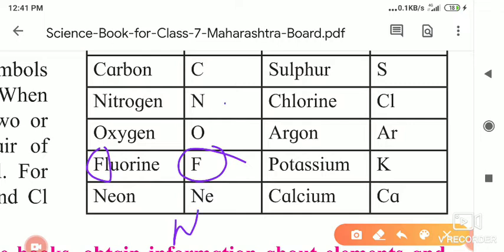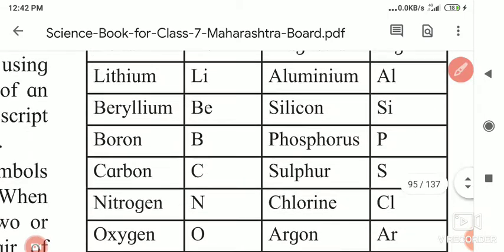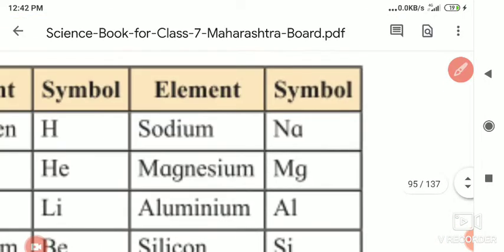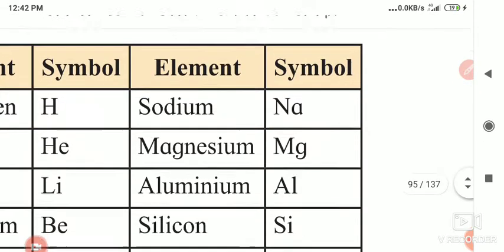Neon. N for what are we taken? Nitrogen. Now if I take N for neon, then it is confusing. So for that, from the spelling Neon, Ne is taken as the symbol of neon. Now here, sodium, Na is taken; that I will discuss with you afterwards.